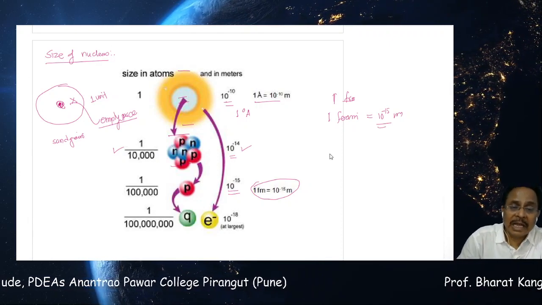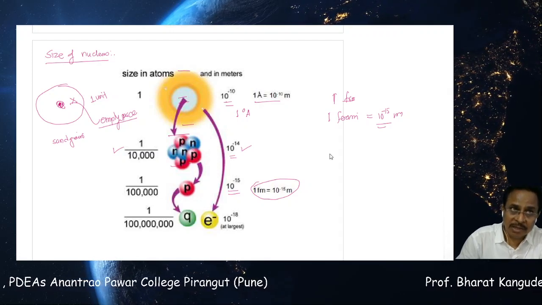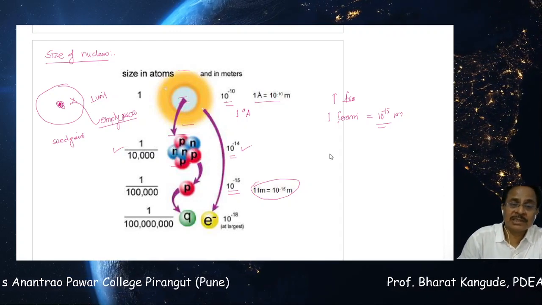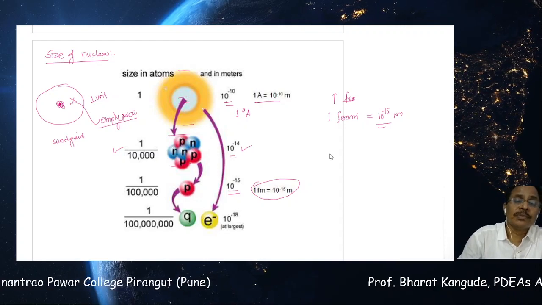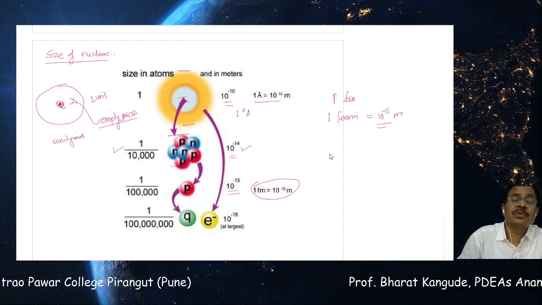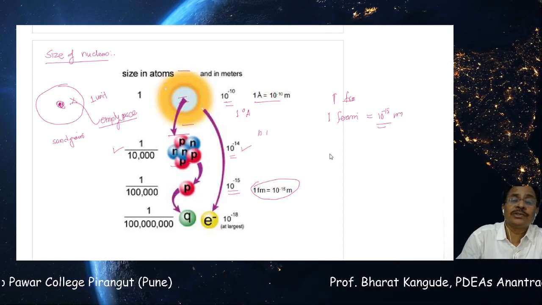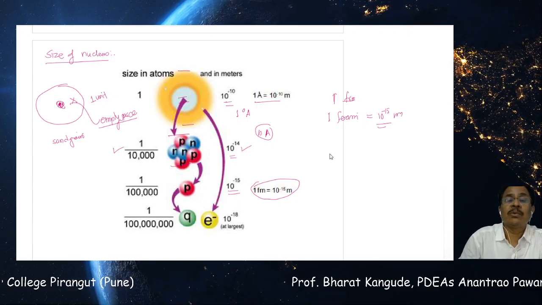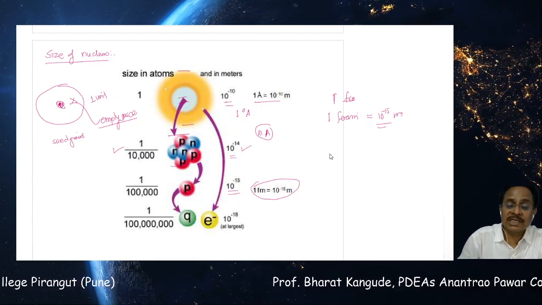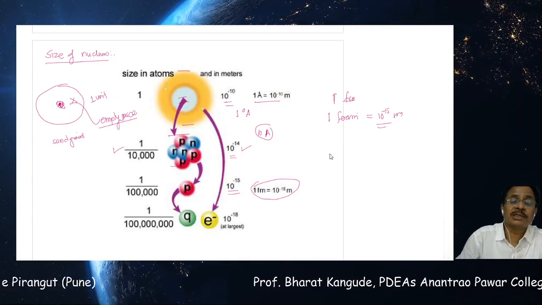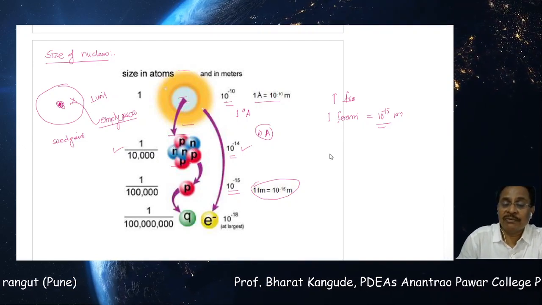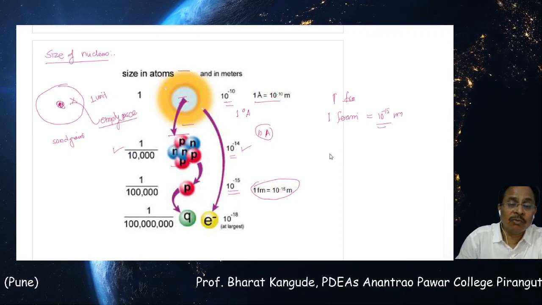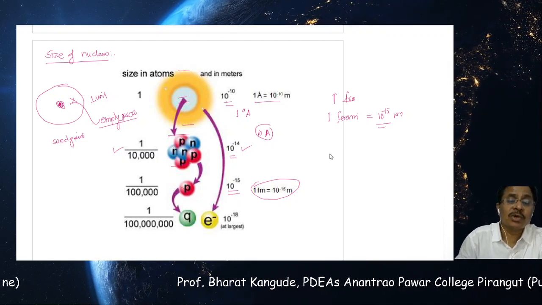The size of the nucleus of an atom, an ordinary atom, not the hydrogen atom, because the hydrogen atom's nucleus and a proton will have the same size, is around 10 times the size of the proton. If I am assuming there are 10 nucleons in an atom, its size will be 10 times the size of this proton, and therefore it comes to be 10 raised to minus 14 meters, whereas the size of this proton comes to be 10 raised to minus 15 meters. And this is one very frequently used unit, as I said, 1 Fermi, which is equivalent to 10 raised to minus 15 meters.